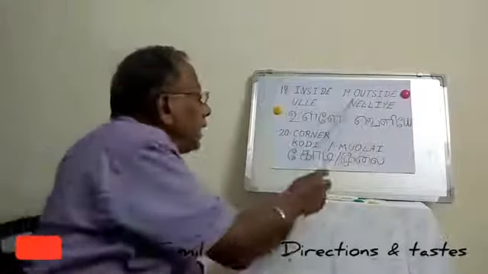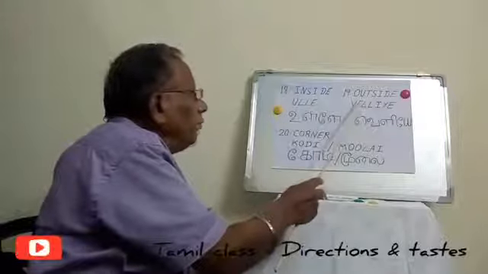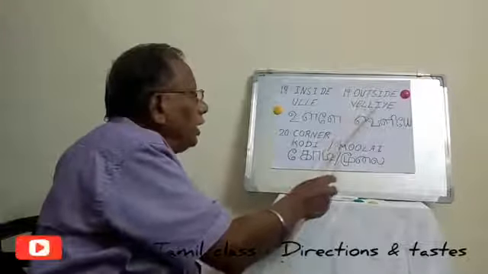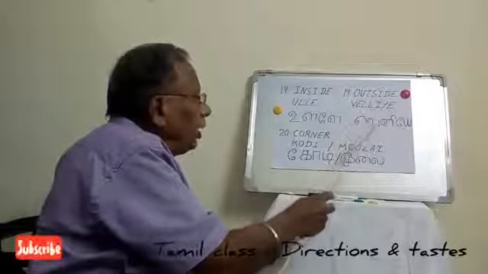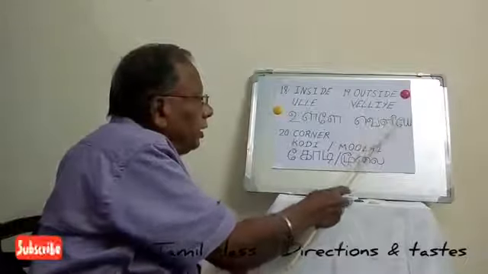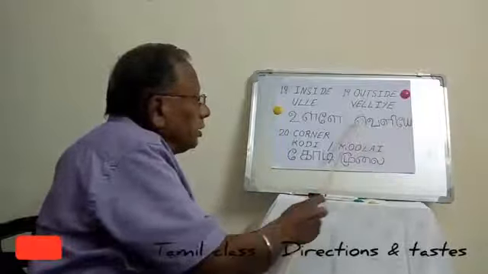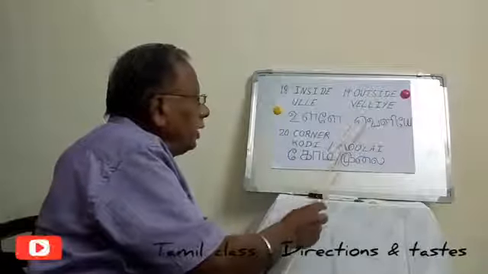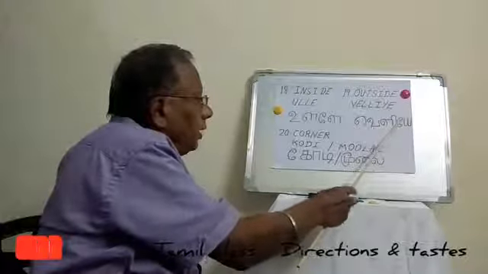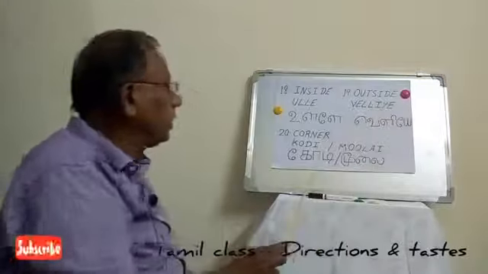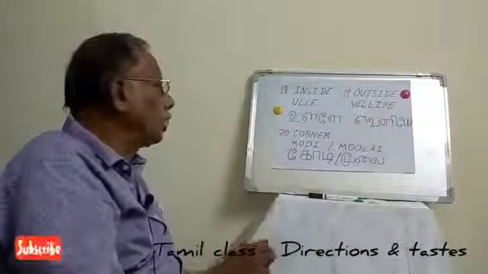Then for outside, it's called Veliye, V-E-L-I-Y-E. Veliye means outside.